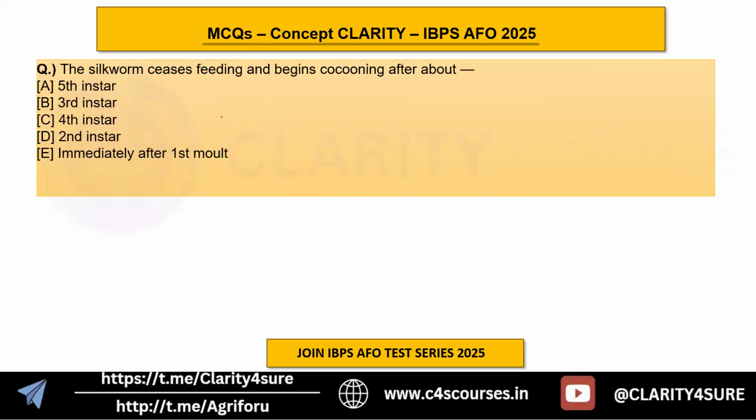Okay. Next is the silkworm ceases feeding and begins cocooning after about. You have to choose an instar after which the actual cocooning process begins. Okay. So the fifth instar, third instar, fourth, second, or immediately after the first. So generally, the fifth instar is the correct answer here. Okay.